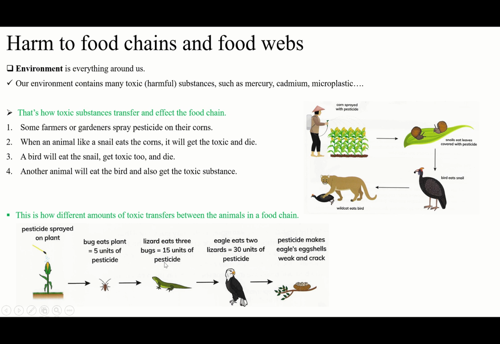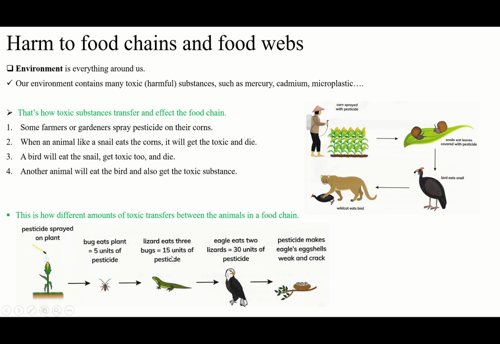Here it is 3. When the lizard eats 3 insects, and one insect has 5 units, what about 3 insects? If one is 5, 3 is 15 units, right? 5, 5, 5: 5, 10, another 5, 15. It means the lizard will get 15 units of pesticide.